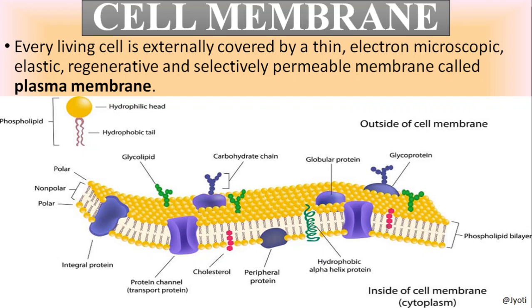Okay, and this cell membrane is also called plasma membrane, and we'll discuss the composition of this plasma membrane. But here let me show you, this is the plasma membrane.